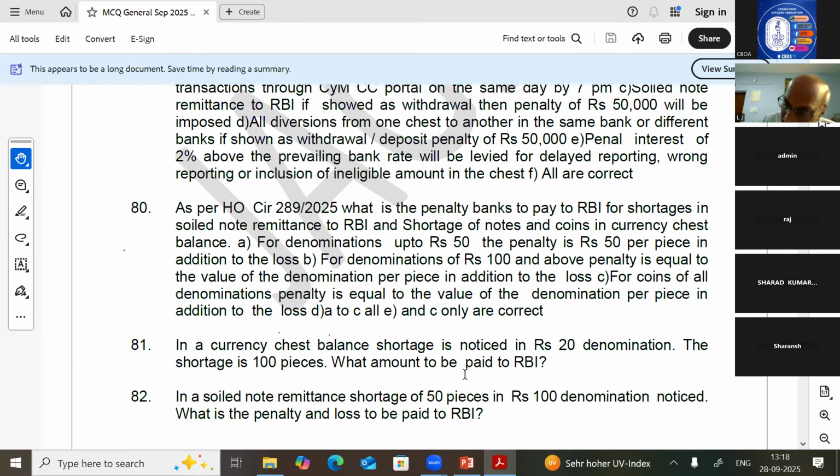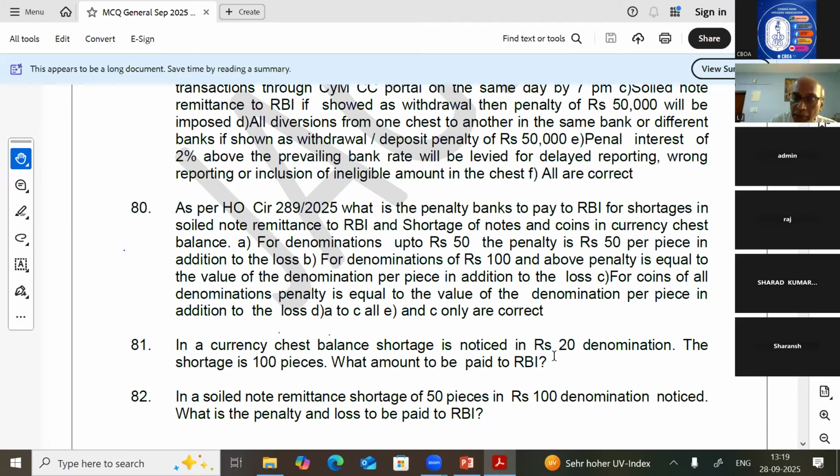So first you keep aside the money which is the shortage. Shortage is 20 rupees into 100 pieces, 2000. Then the penalty is rupees 50 per piece. So for each piece it is 50 rupees, and 100 pieces are the shortage. 100 into 50 is 5000, and the loss is 20 into 100, 2000. Total amount which we have to pay to RBI is 7000 rupees.